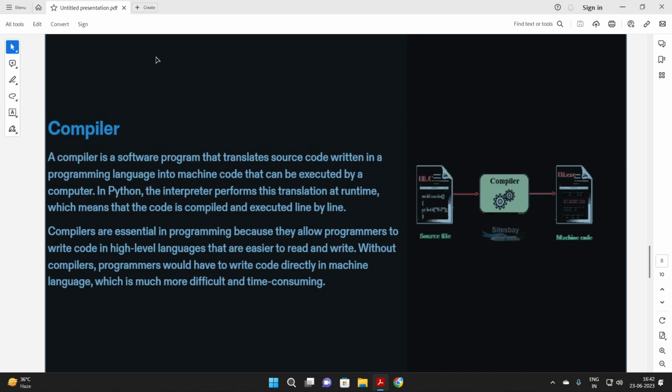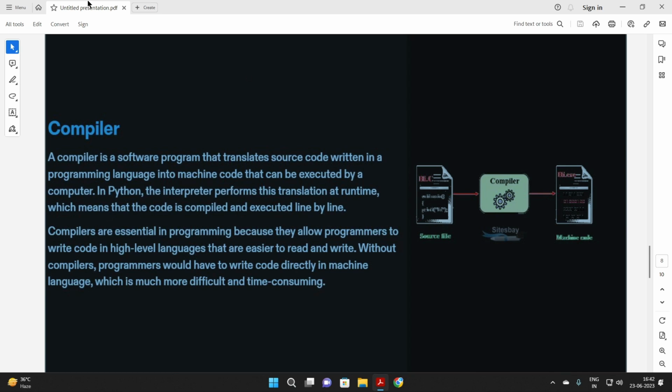Guys, compilers are essential in programming because they allow programmers to write high level languages that are easier to write. Without compilers, programmers would have to write code directly in machine language. This is a very tough thing to do, which is why the compiler was invented; it is difficult and time consuming.